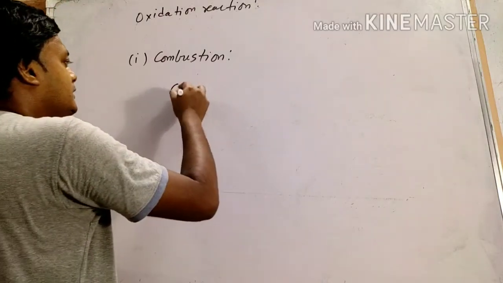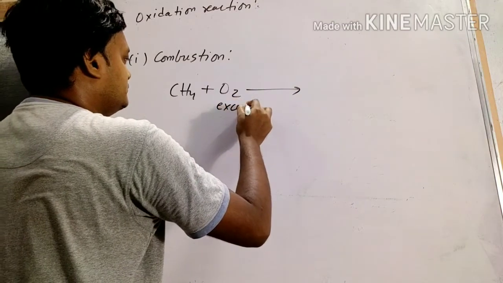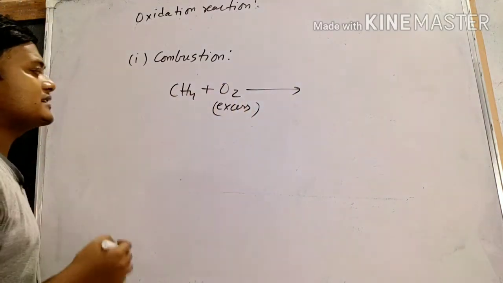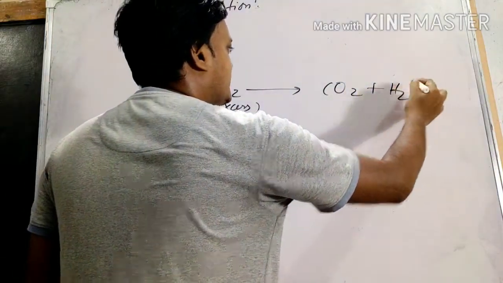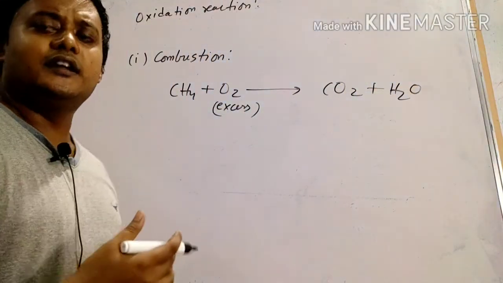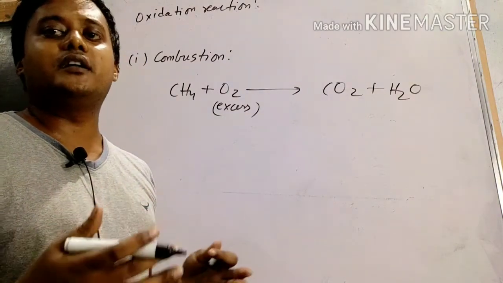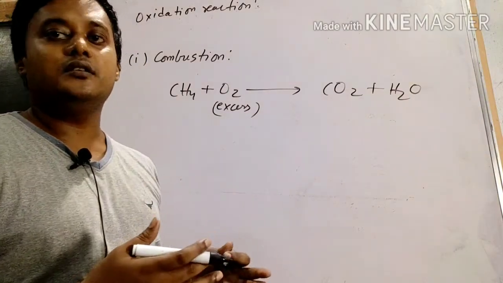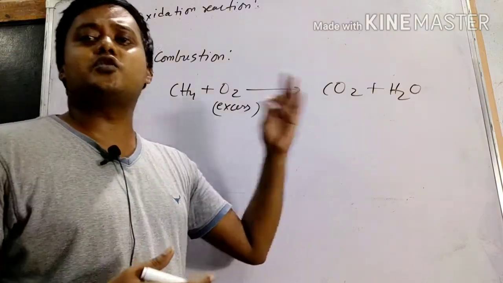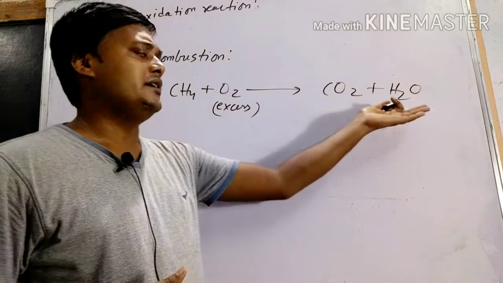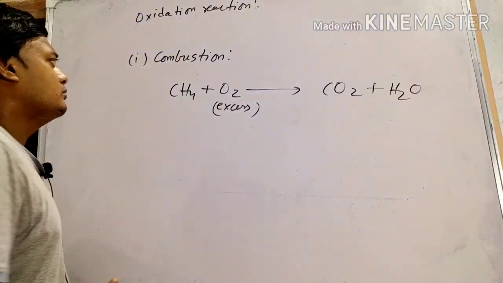See, when methane undergoes complete oxidation in presence of excess air, what will be the product? CO2 plus water. Any hydrocarbon, it may be alkane, it may be alkene, when it undergoes complete oxidation, the product is carbon dioxide and water, and it is an exothermic reaction; a high amount of heat and light is produced.